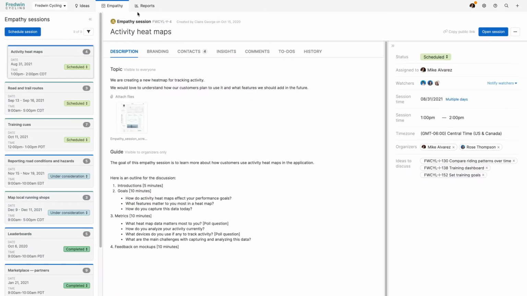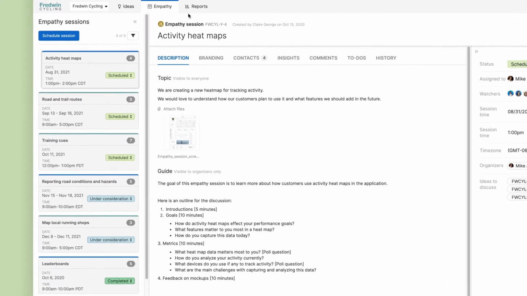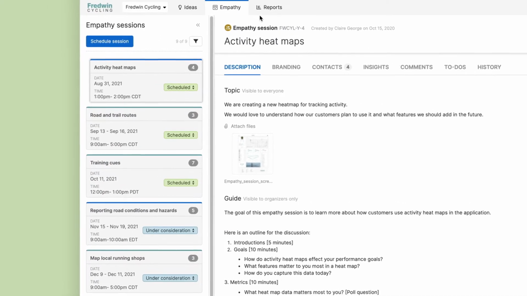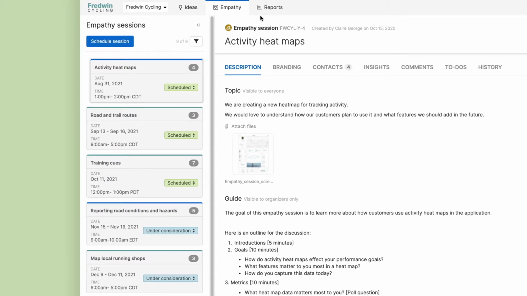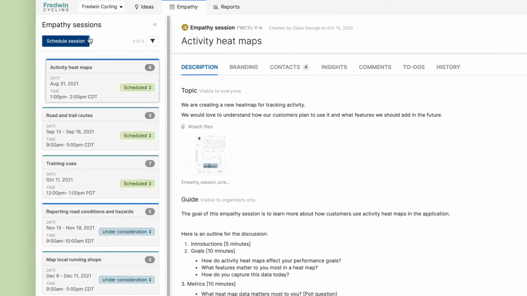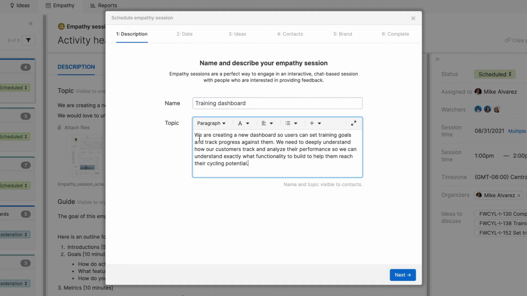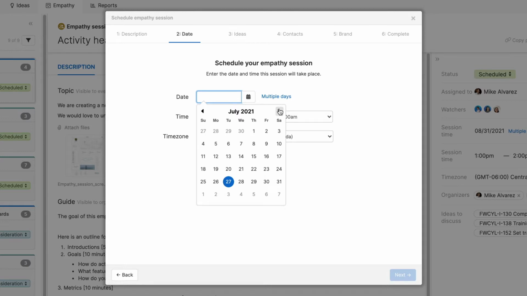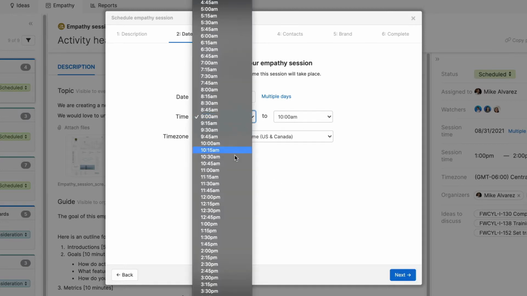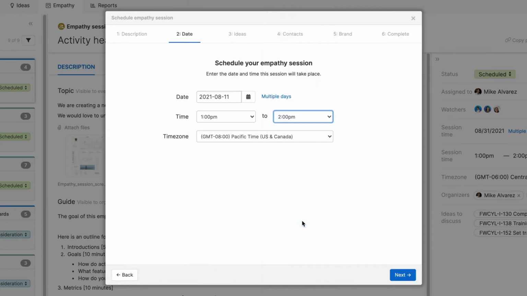You can think of an empathy session as a virtual focus group. It is perfect for bringing a group of customers together to discuss a specific topic, such as a new feature or service. First, give your empathy session a name, add some details about the topic, and then enter the date and time the session will take place. Choose the multiple day option if you want to keep the discussion open for a longer period of time. This gives people the flexibility to drop in when it's most convenient for them.